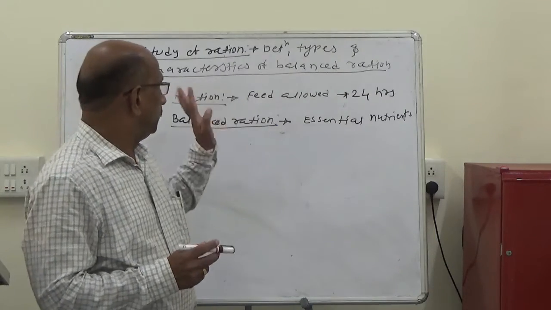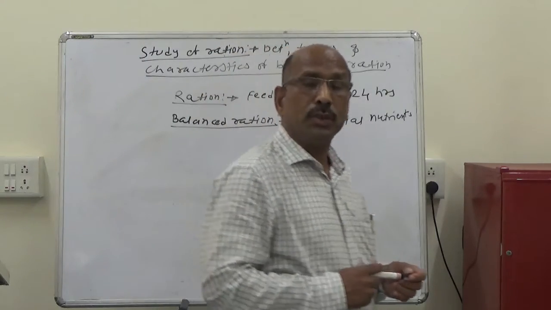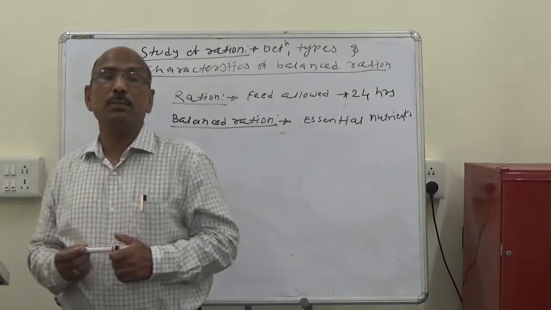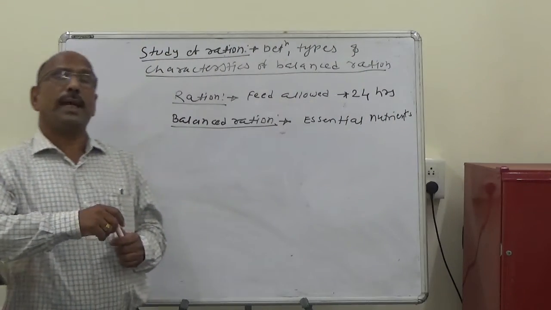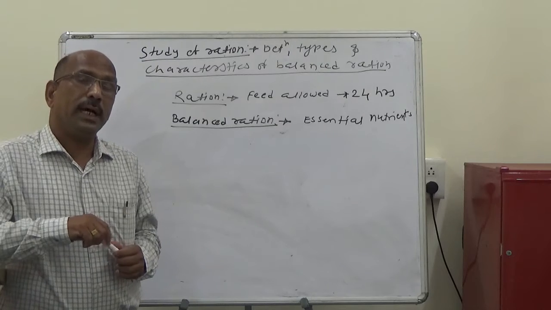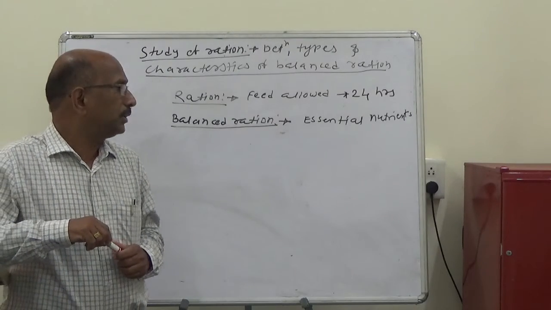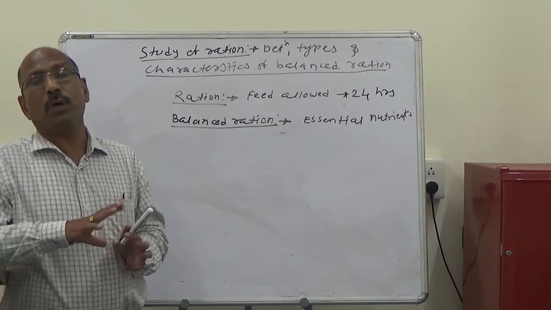So the balanced ration is the ration which provides the essential nutrients to the animals in such proportion and amounts that are essential for the proper nourishment of the animals for 24 hours.